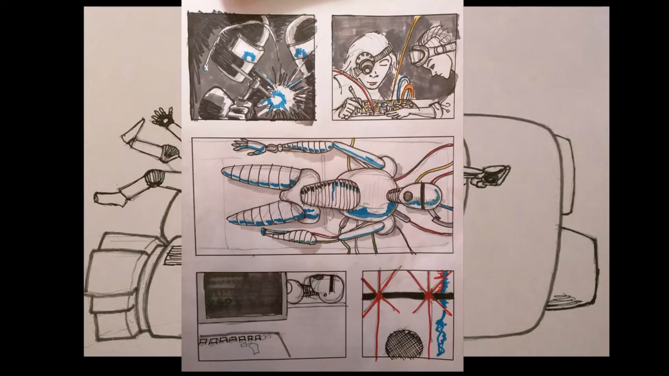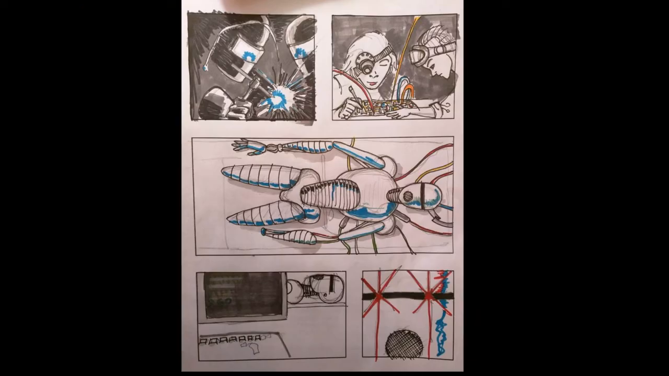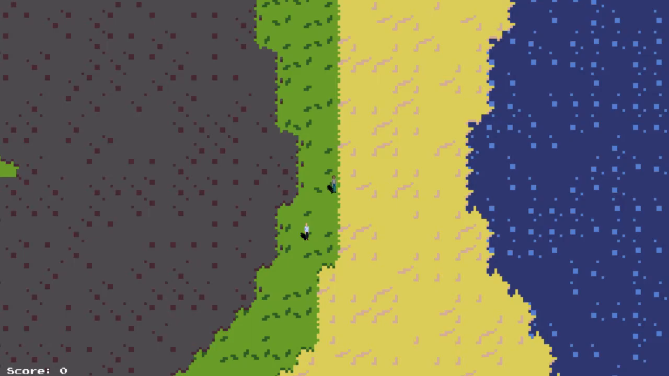Another piece of inspiration was this small comic page that I made on this concept that I came up with. Let's just jump straight to the game. I'm just going to launch the game. The game is written in Kotlin, and for the game engine I've been using libgdx and a lot of free tools that I found on the internet.